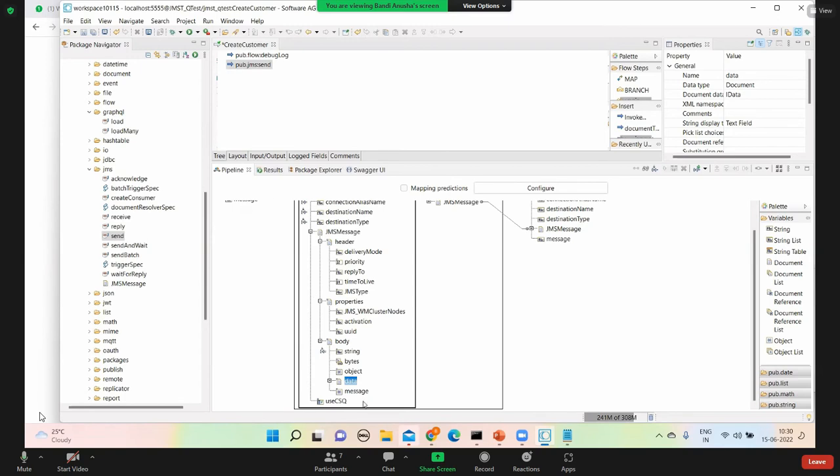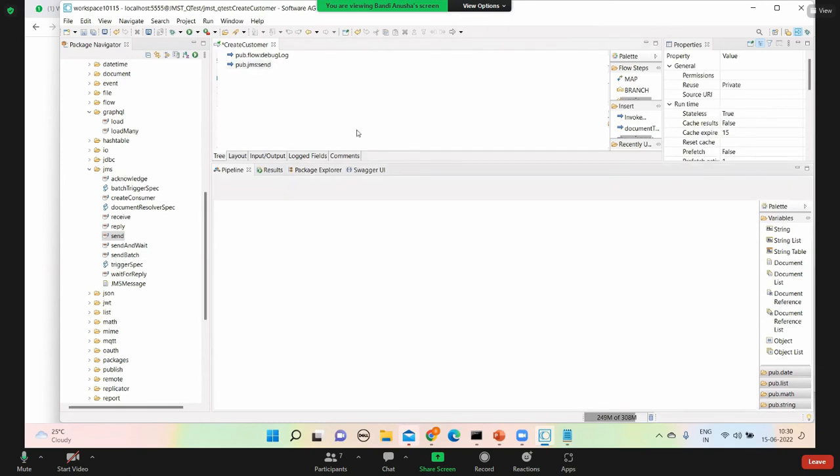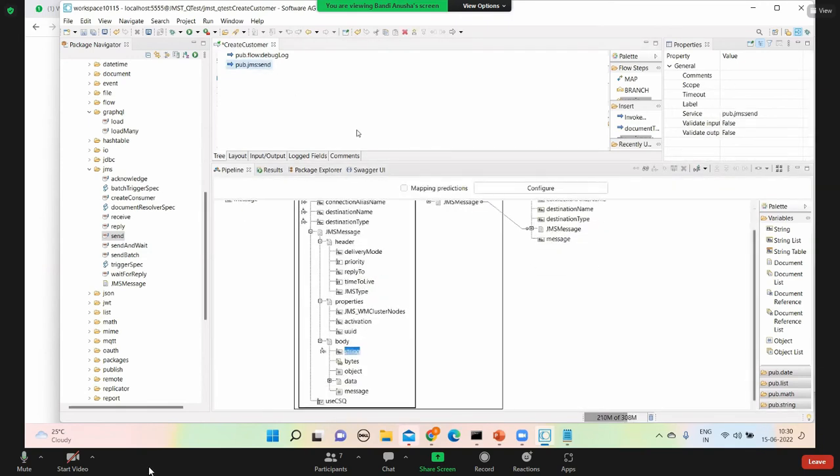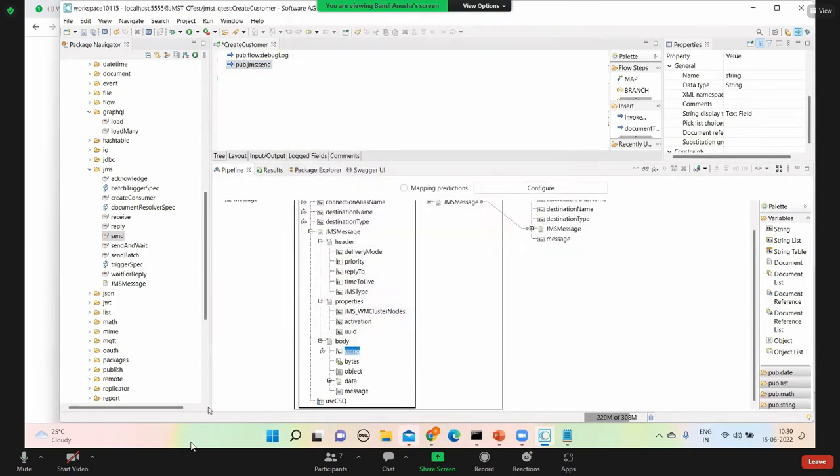That document type you can map here. For now I just want to publish a string, just a message, that's why I used a string. Otherwise, in an actual flow, we will have a document type created in the previous step, and the data will be mapped.